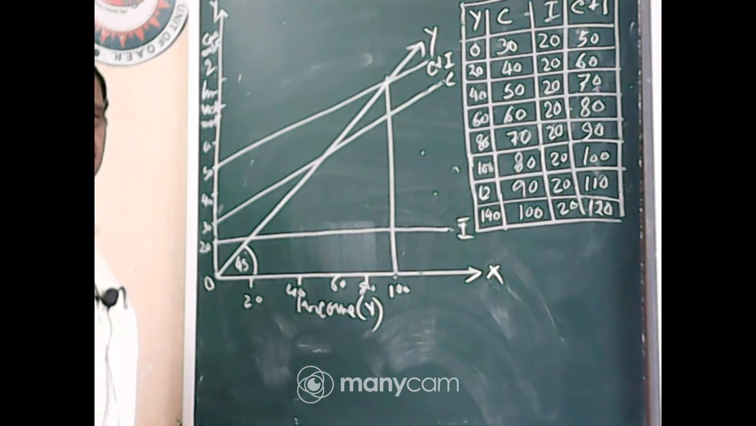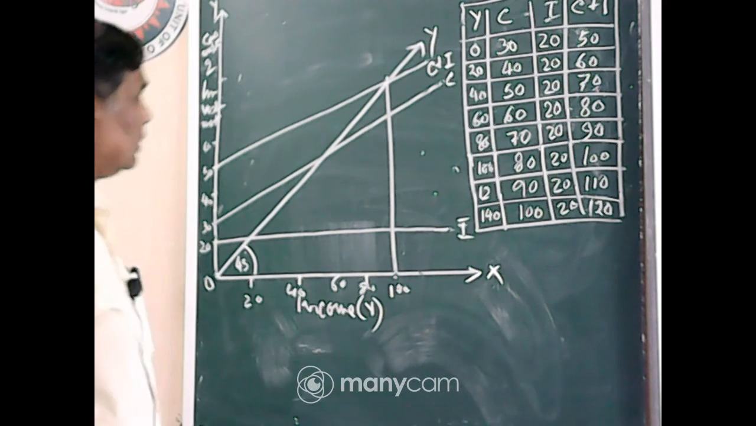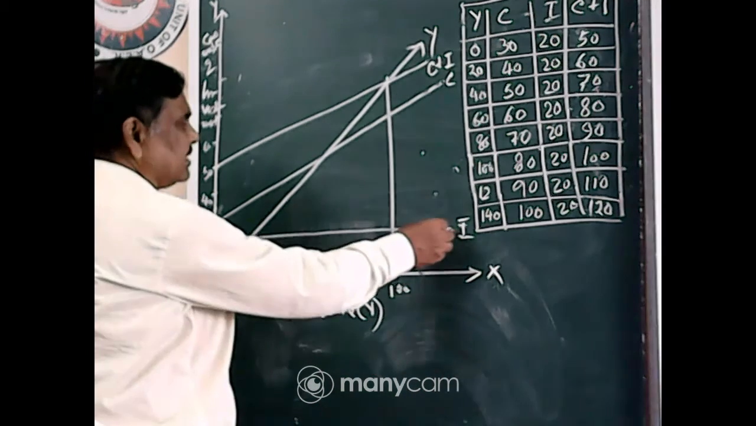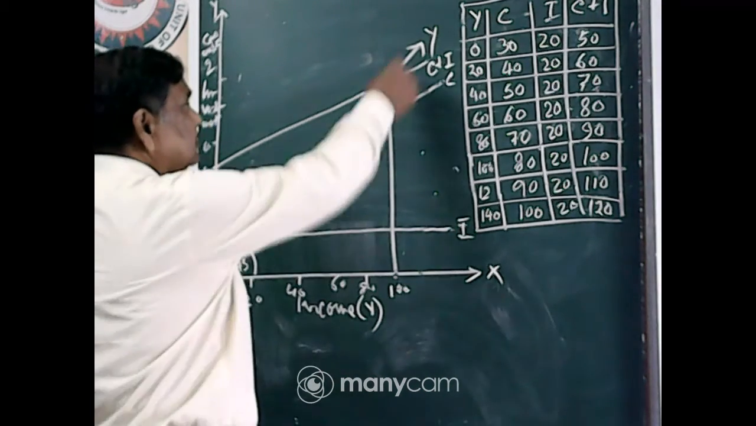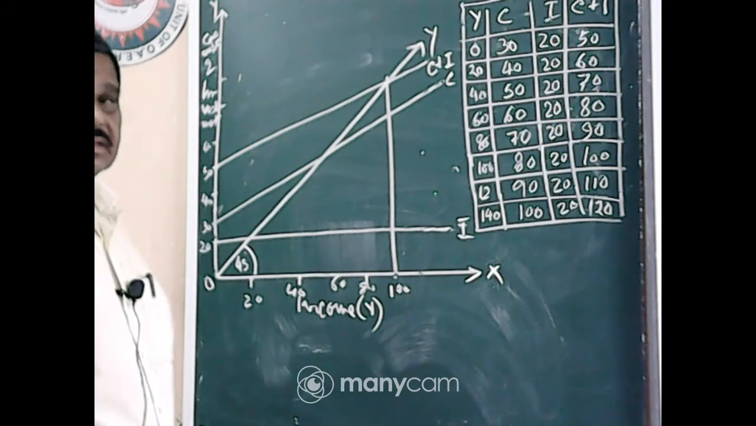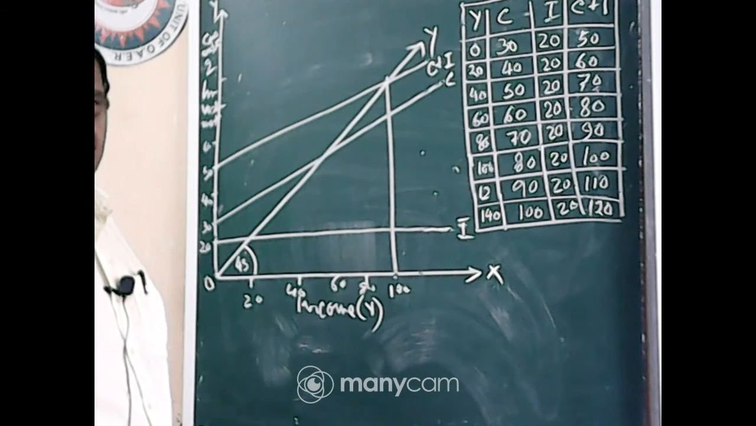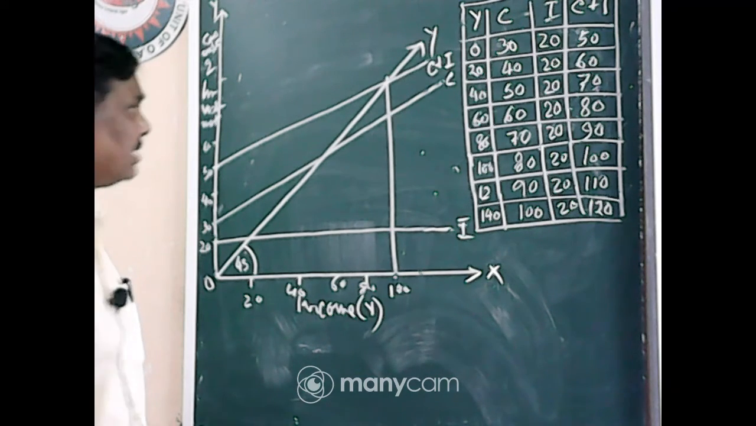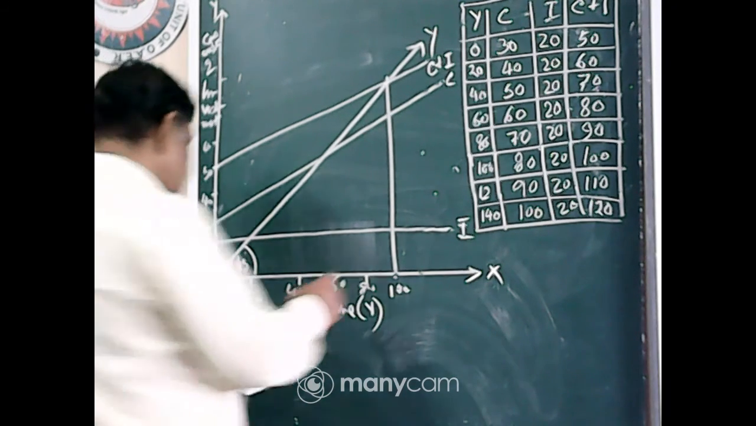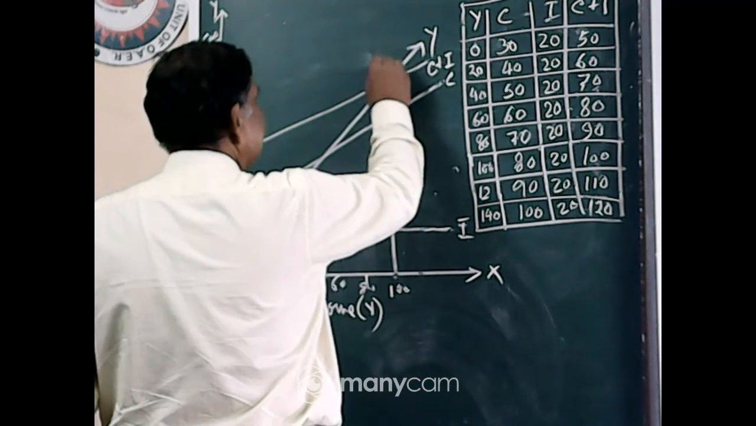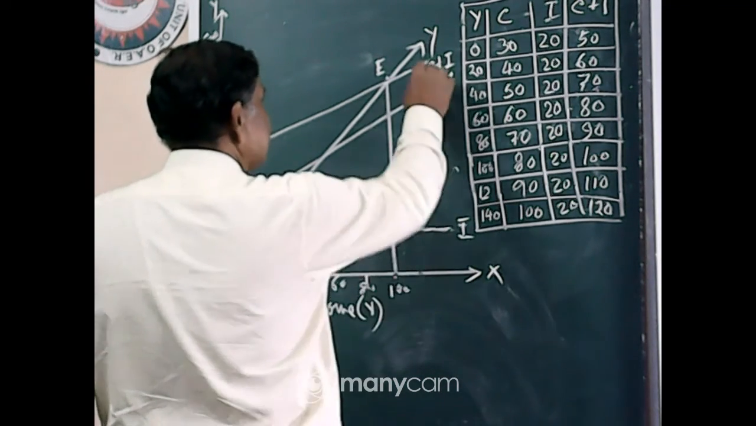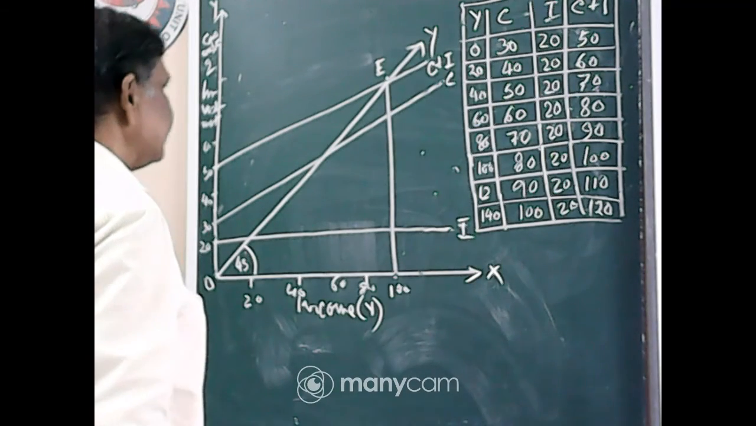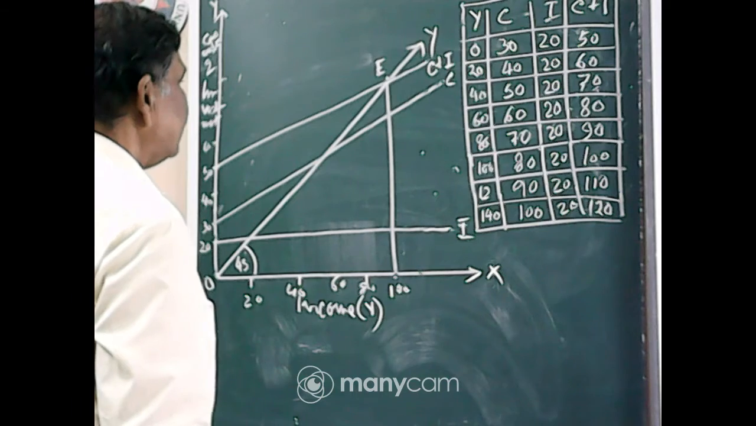I hope you could follow. This diagram is very important because you have to draw the investment curve, income curve, consumption curve, then you have to draw the C plus I curve, that is the summation of investment and consumption. Now, the equilibrium point E is where the C plus I curve intersects the Y curve.